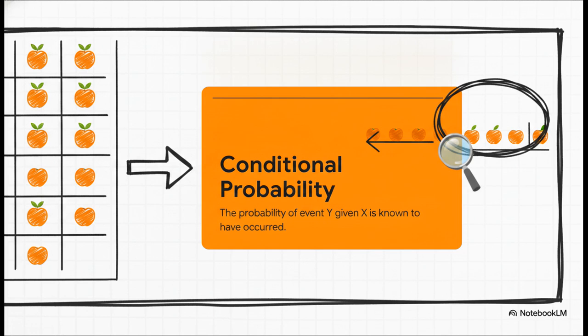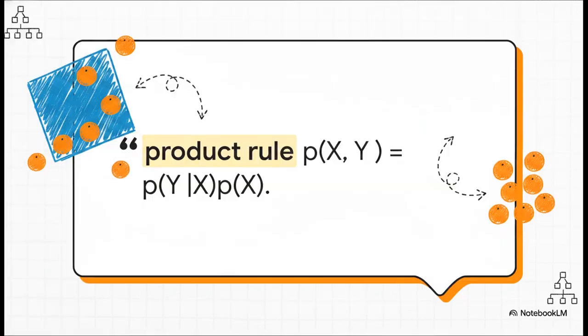Visually, on our grid, we're no longer looking at the whole board. Because we know we have an orange, we zoom in strictly on the orange row. We're now only looking at the fraction of instances within that specific row, rather than the total grid. And notice how beautifully it all ties together in an elegant equation. The product rule dictates that the joint probability, the probability of X and Y happening together, is simply the conditional probability multiplied by the marginal probability.